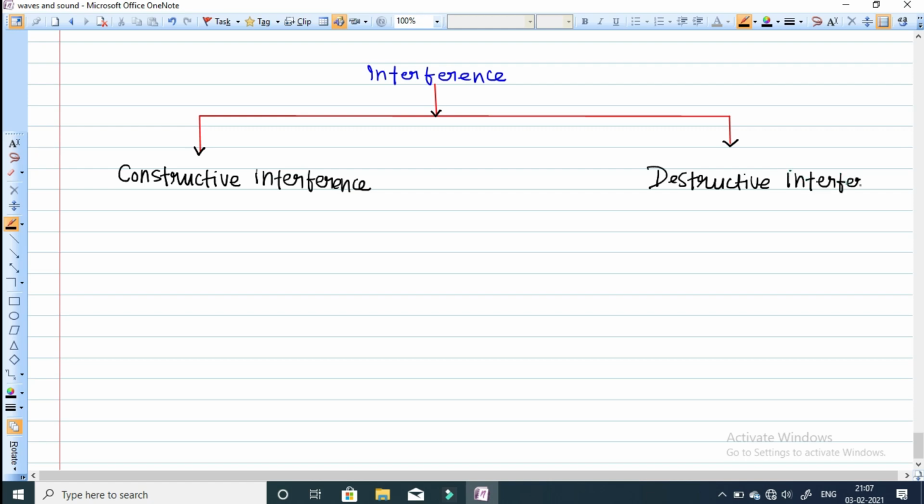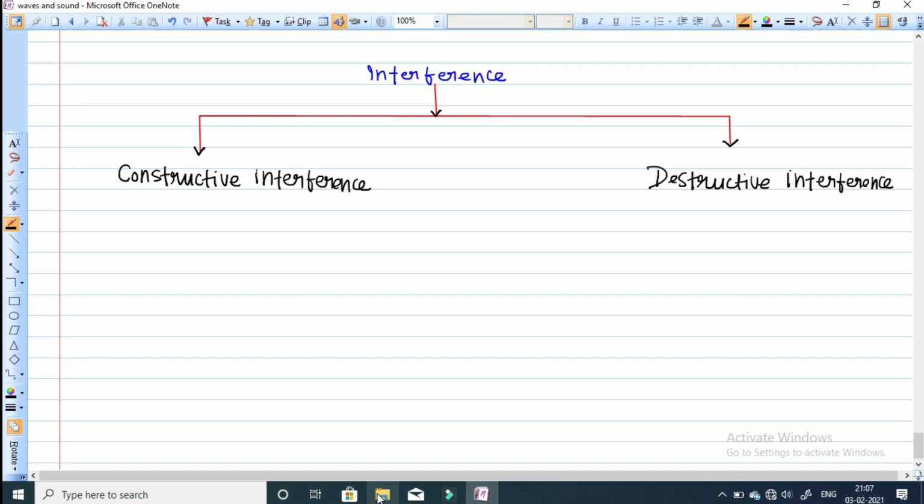In case of constructive interference, when two or more waves superimpose on each other, the resultant amplitude and intensity, or when the redistribution of the energy is taking place, the energy will be maximum. Energy, intensity, and amplitude will be maximum.